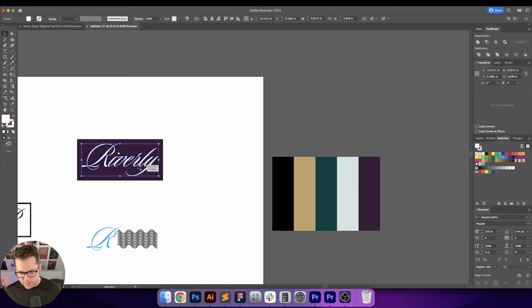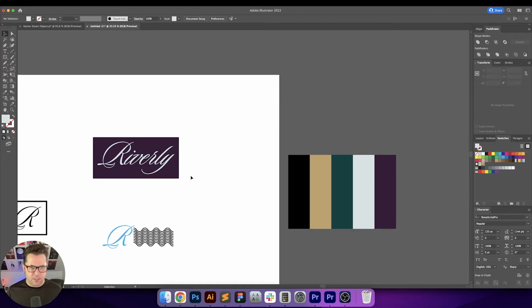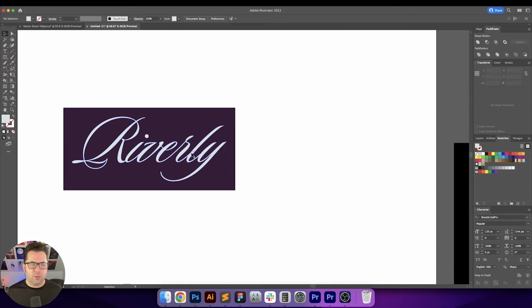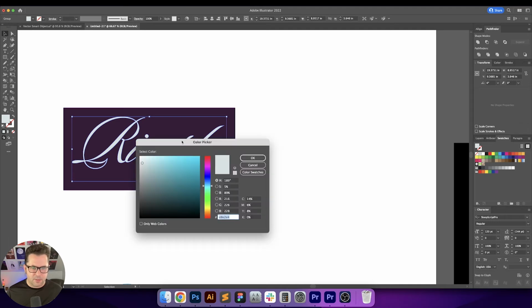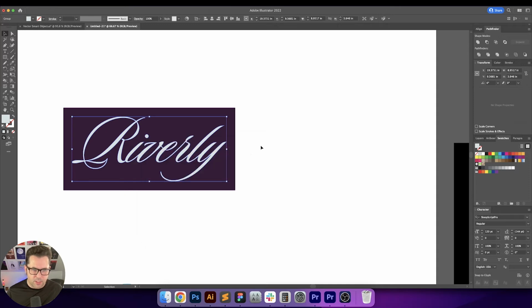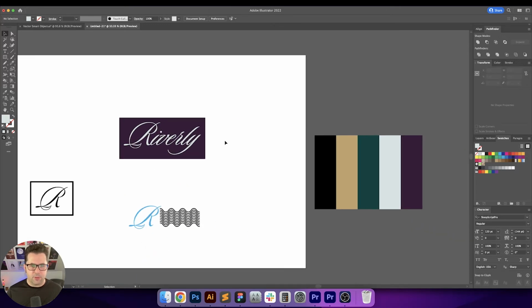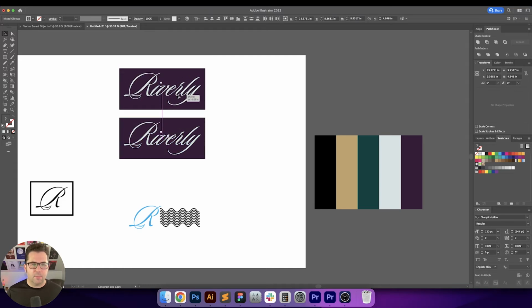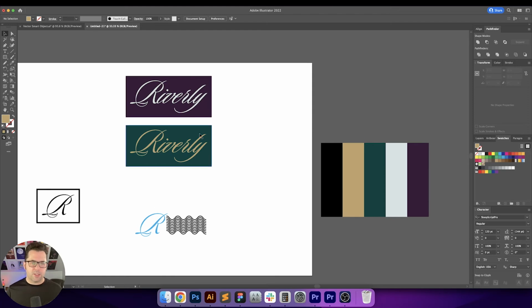Okay, so let's go ahead and grab these colors here. Oh, that's not a white. That's not pure white. It's almost like a spearmint. Yeah, that's pretty cool. Let's see, what if you did something like this, but brought it a little bit more into the green universe? That's pretty cool too. I like that. So let's copy and drag, and let's try this, maybe this color, or ooh, that green and gold is nice.